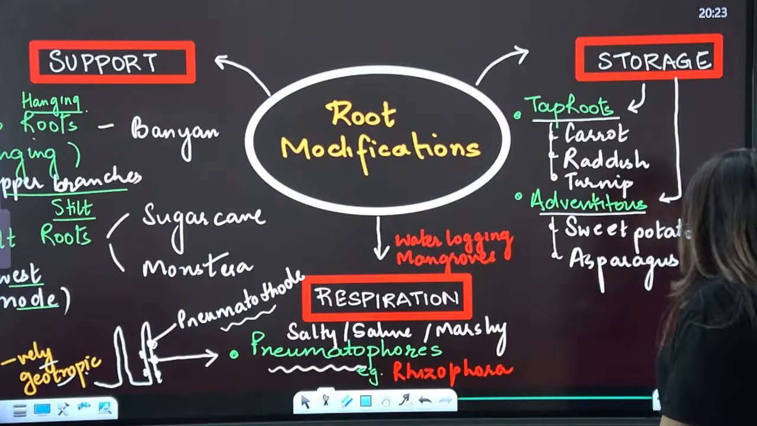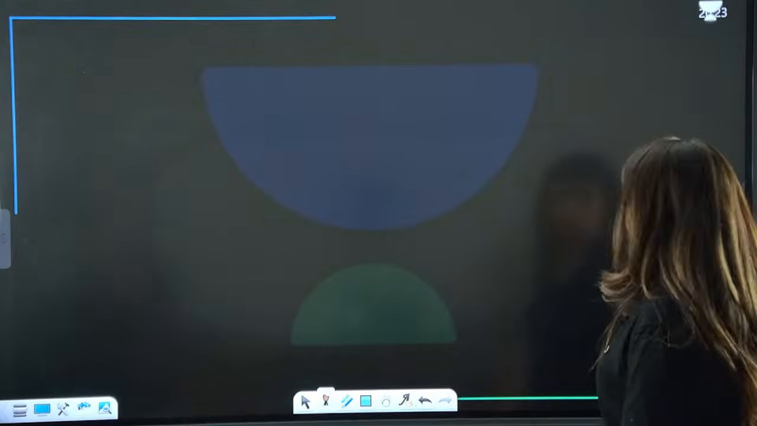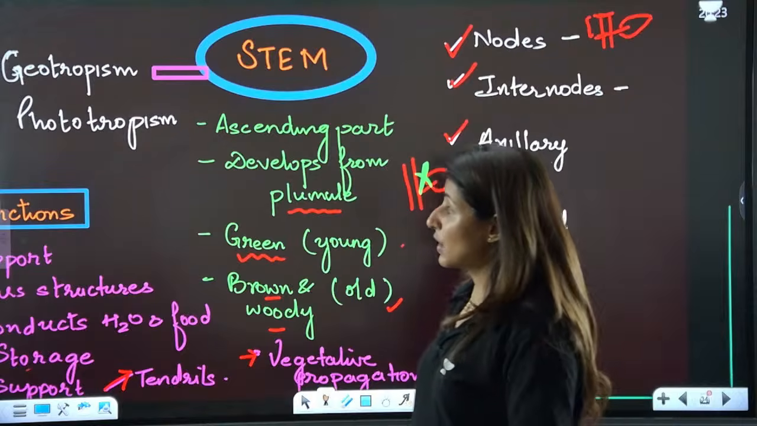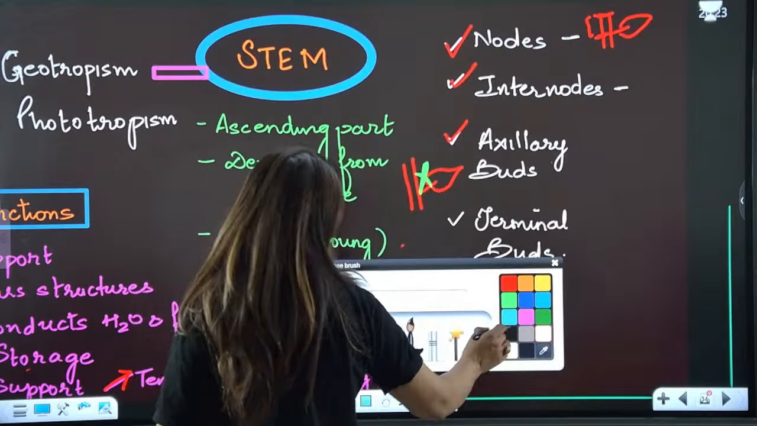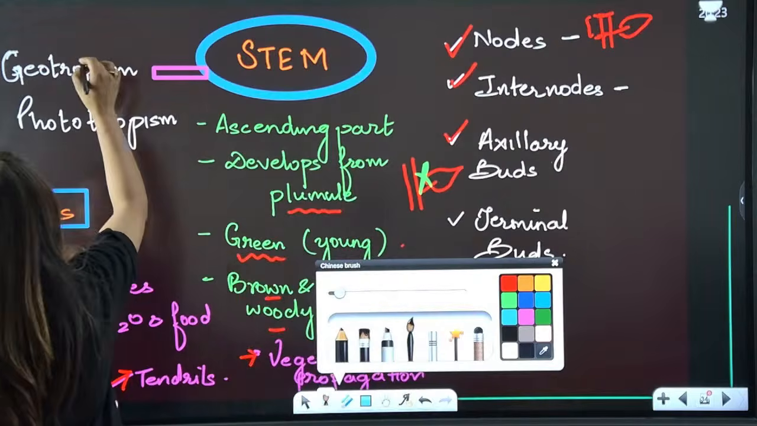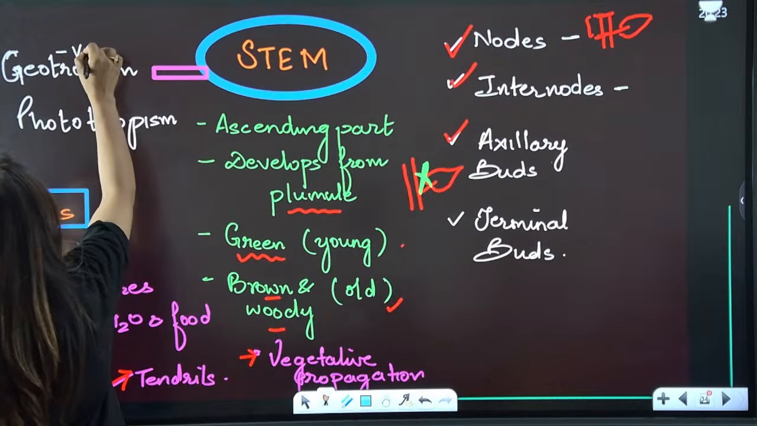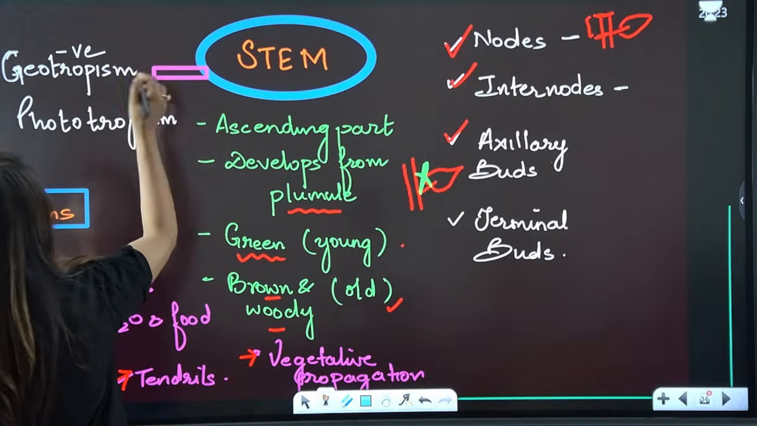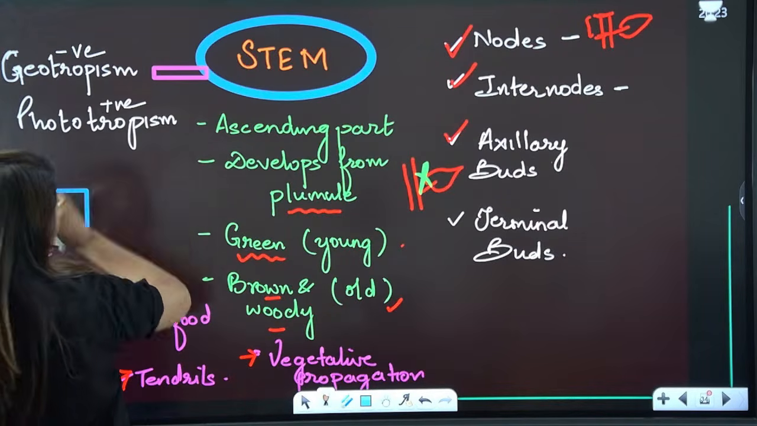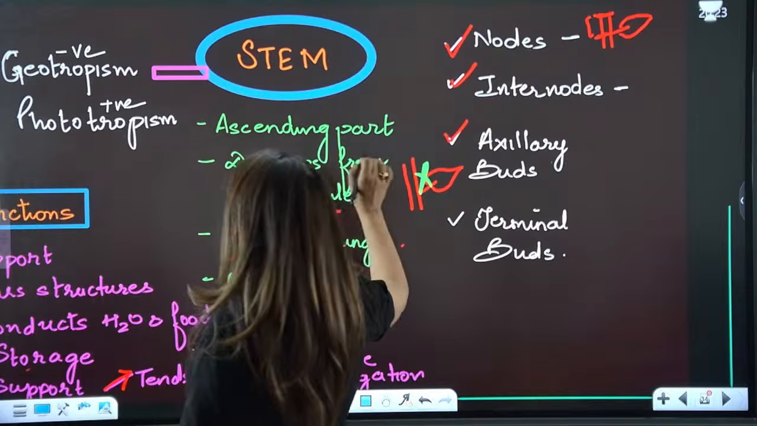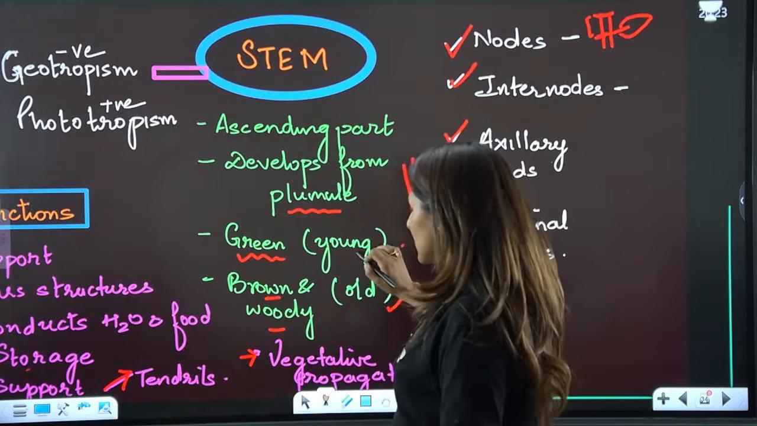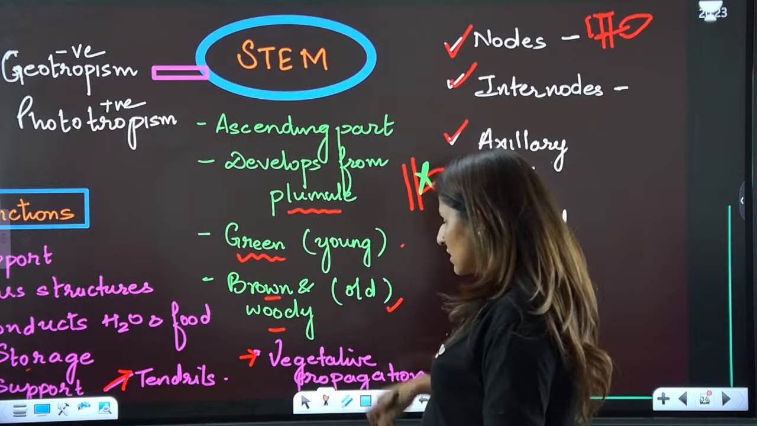All right, guys, moving on now to the next, that is stem. So stem, I told you, grows away from gravity, so it shows negative geotropism. It grows towards light, so it shows positive phototropism, right? It is the ascending part, and develops from the plumule. It is green when young, brown and woody when old.